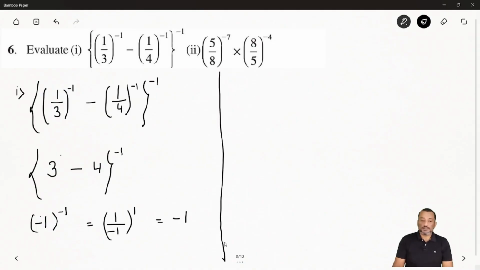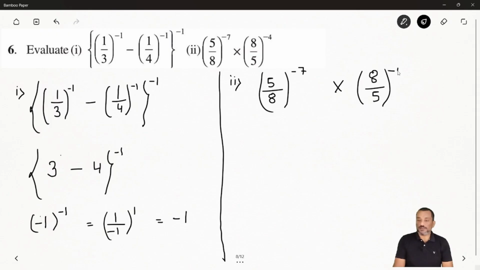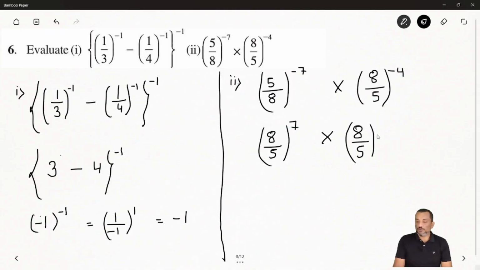Now let's solve the second bit. We can solve the second one. So first, here we will write the question: 5 over 8 whole exponent minus 7 times 8 over 5 whole exponent minus 4. Now first we will solve it the easy way. First we will convert the first fraction into a positive exponent. So we will say 8 over 5 to the power 7, and the second one we will leave the same, 8 over 5 to the power minus 4.